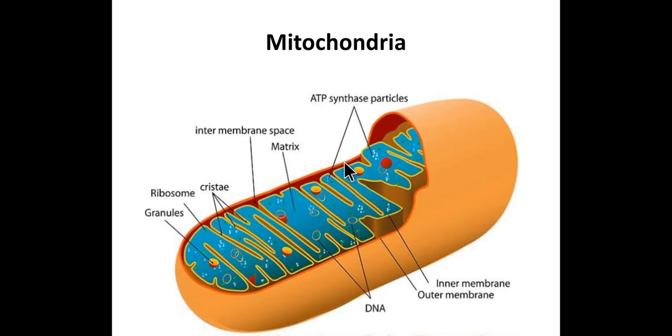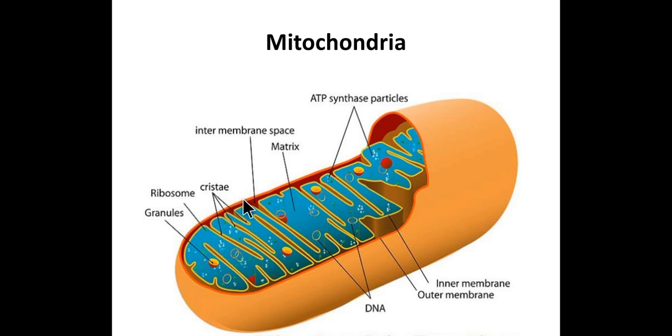A very important cell organelle present in the eukaryotic cell is the mitochondria. The mitochondria is called the powerhouse of a cell, which is involved in ATP synthesis. So these are membrane bound organelles. These are essential for aerobic respiration in the eukaryotic cell. These are also called the powerhouse of a cell.